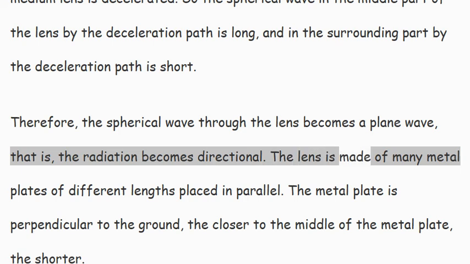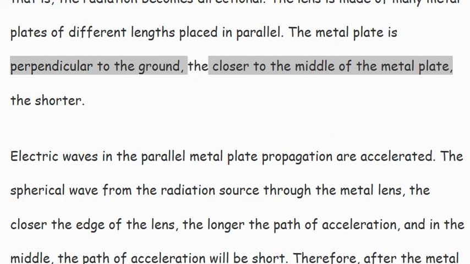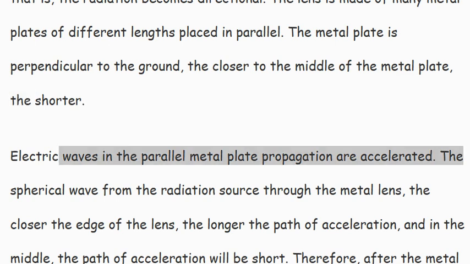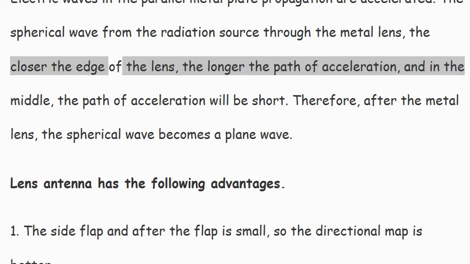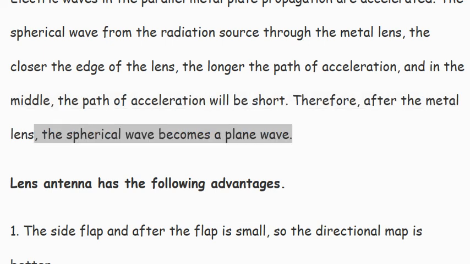The metal lens is made of many metal plates of different lengths placed in parallel. The metal plates are perpendicular to the ground. The closer to the middle, the shorter the metal plate. Electric waves propagating between the parallel metal plates are accelerated. For the spherical wave from the radiation source passing through the metal lens, the closer to the edge of the lens, the longer the path of acceleration, and in the middle, the path of acceleration is short. Therefore, after the metal lens, the spherical wave becomes a plane wave.